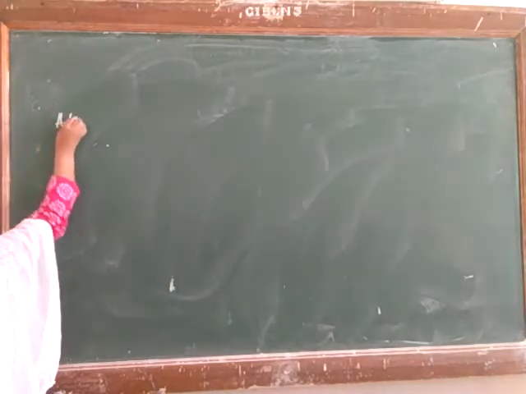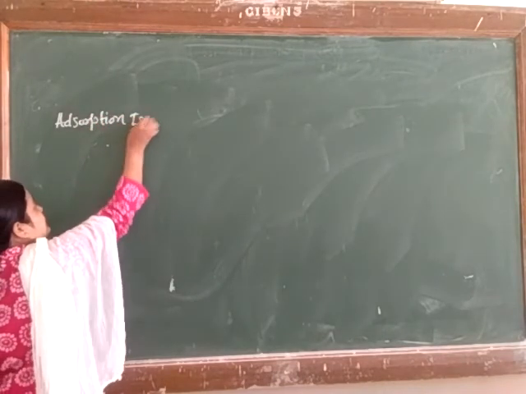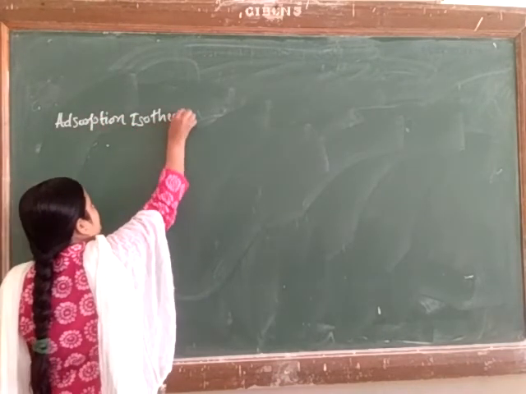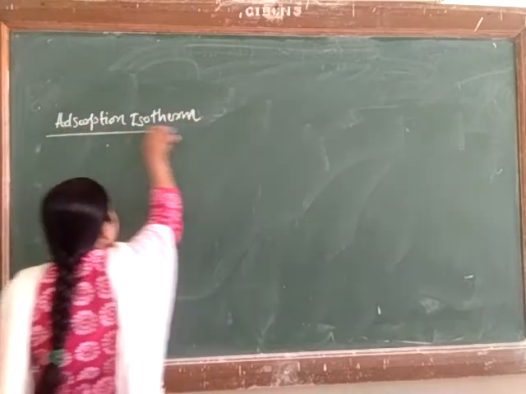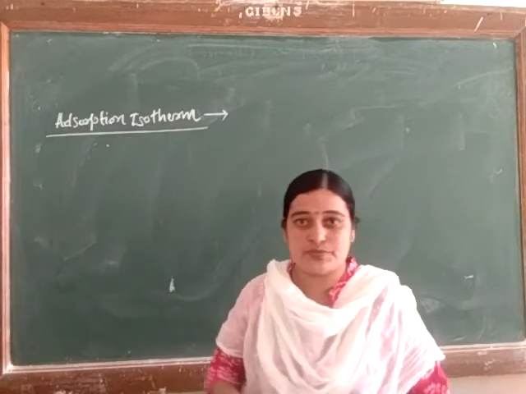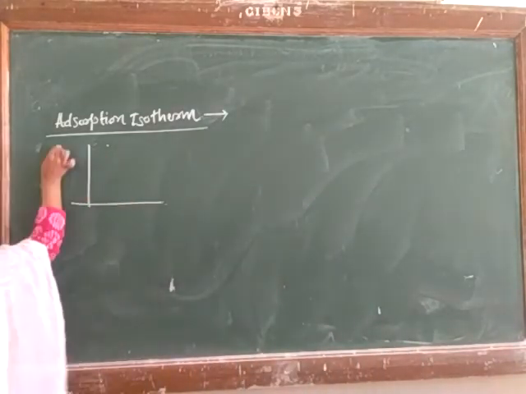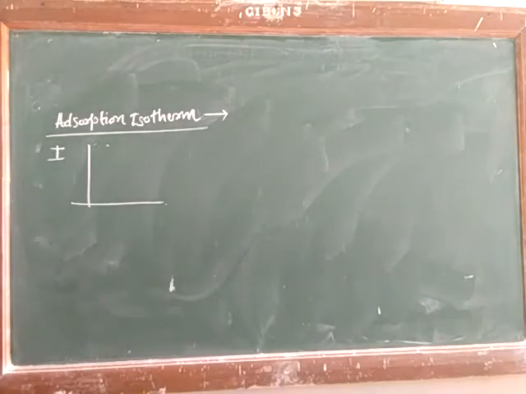Let's revise once again all the types of isotherm. Here we are dealing with the adsorption isotherm. Adsorption isotherm is nothing but the amount of gas adsorbed versus pressure at a constant temperature. We have mainly 5 types of adsorption isotherm. First, the type 1 adsorption isotherm. In type 1, we already saw that a monomolecular layer is formed on the adsorbent.